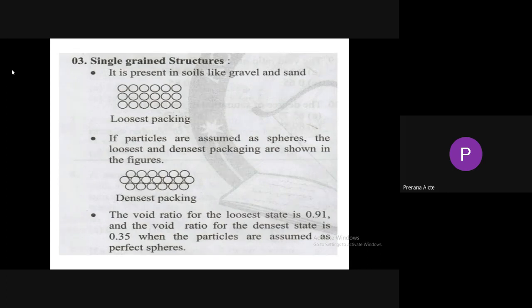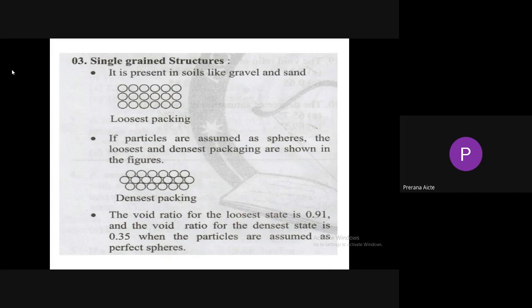If it takes the densest state, then the soil possesses a low void ratio, high density, high shear strength, low permeability and low settlement. The particles are assumed as spheres. The loosest and densest packing are shown in the figures. Here is the densest packing, and the above figure is the loosest packing. The void ratio for the loosest state is 0.91, and the void ratio for the densest state is 0.35.